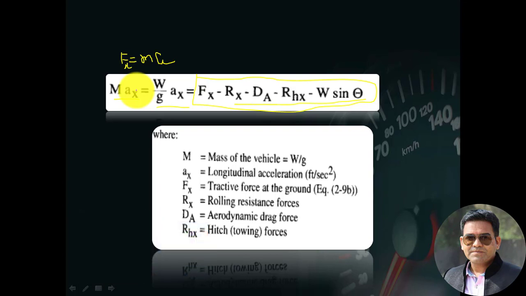Here Rx is the rolling resistance, DA is the aerodynamic resistance, RHx is the hitch force resistance, and W sin theta is the horizontal component of the gross weight. Again, it acts in the opposite direction, which is why we need to consider it here. So overall, this term indicates the total tractive force available at the road wheels.